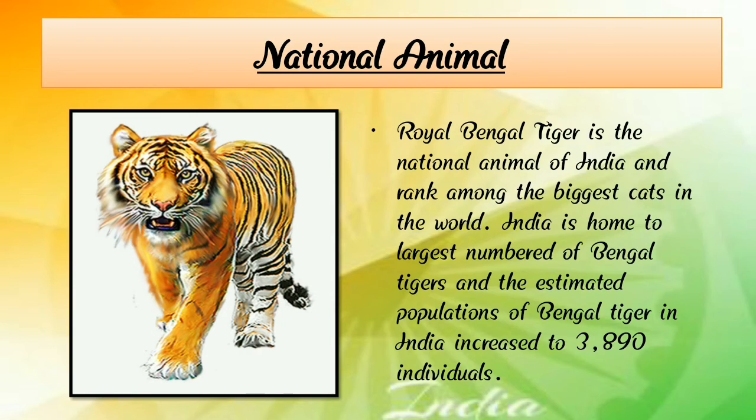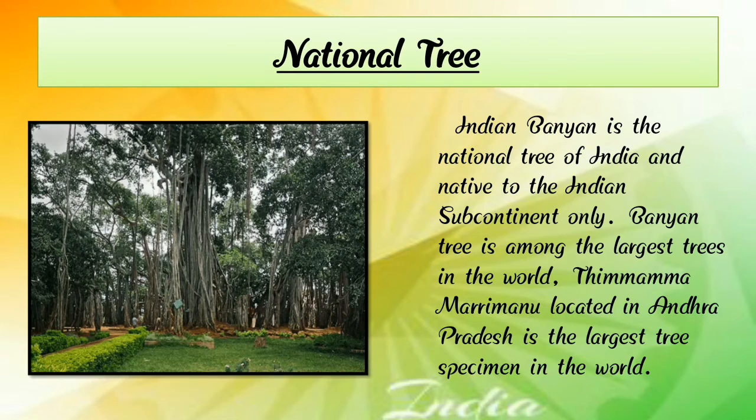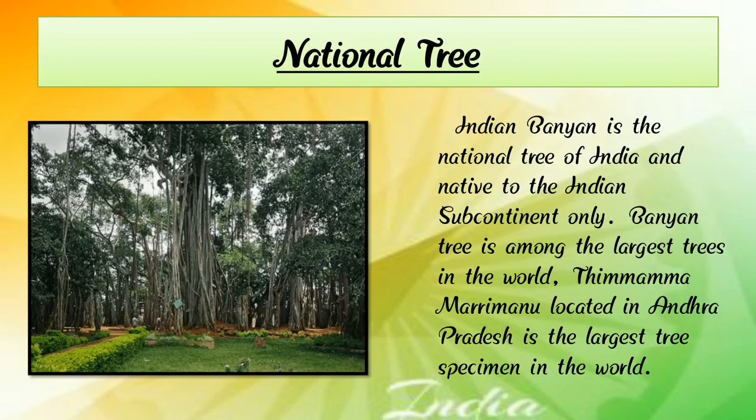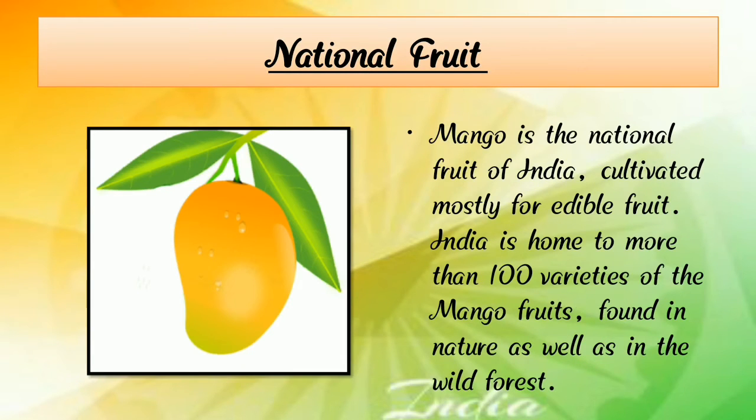And the national animal is the Royal Bengal tiger. The national tree is the banyan tree. The national fruit is the mango, cultivated mostly for its edible fruit, and India is home to more than 100 varieties of mango.